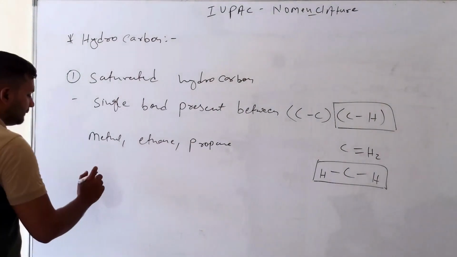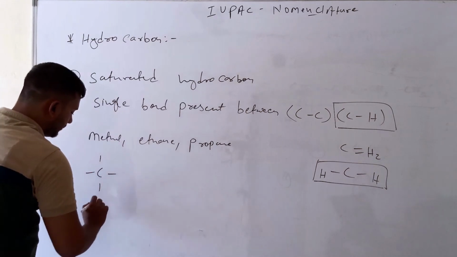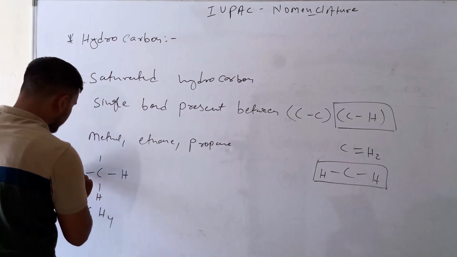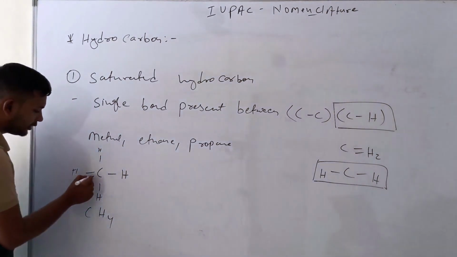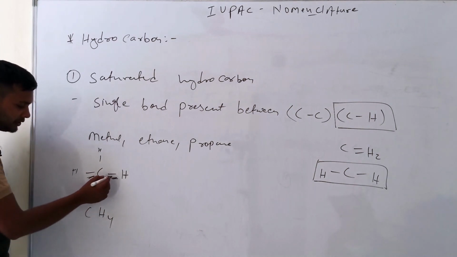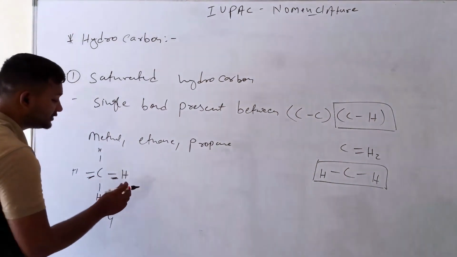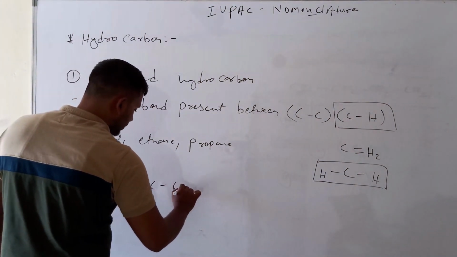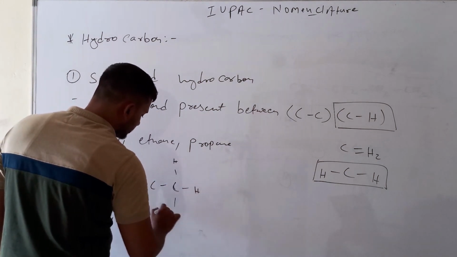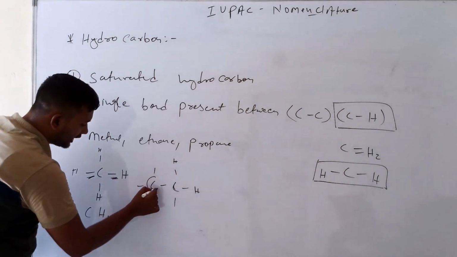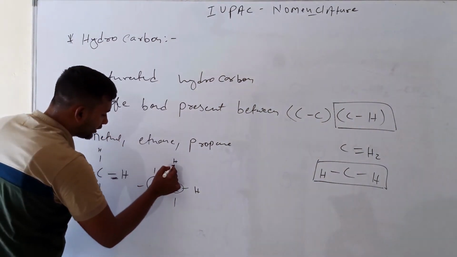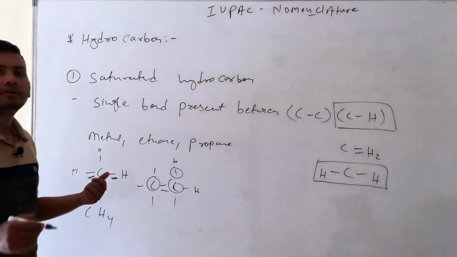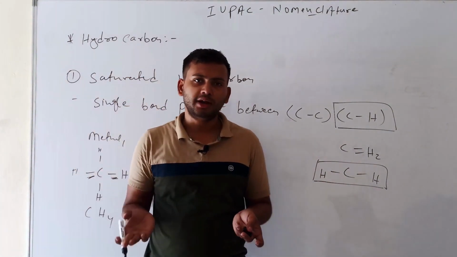Methane's formula is CH4, with carbon and hydrogen, and the bond between carbon and hydrogen is a single bond. Ethane also has carbon and hydrogen with single bonds, so it is called a saturated hydrocarbon if only single bonds are present between carbon and hydrogen.